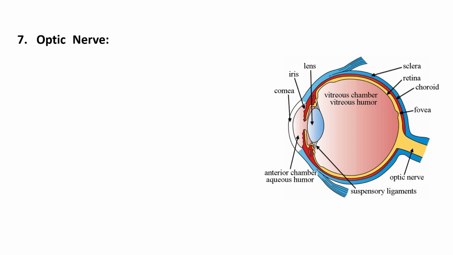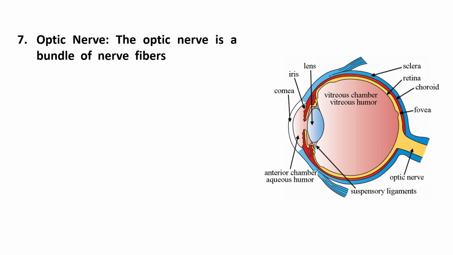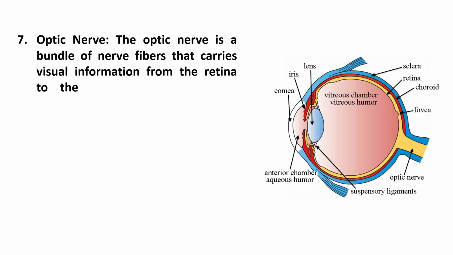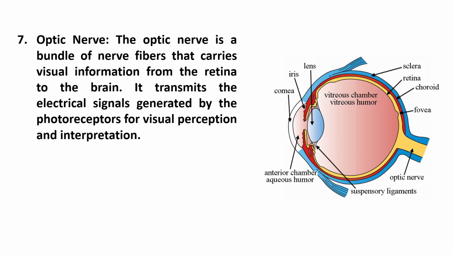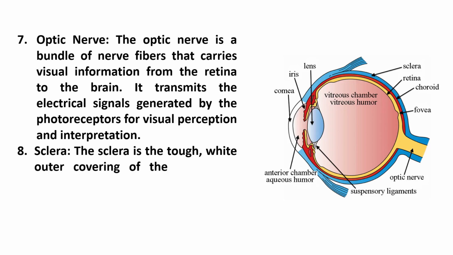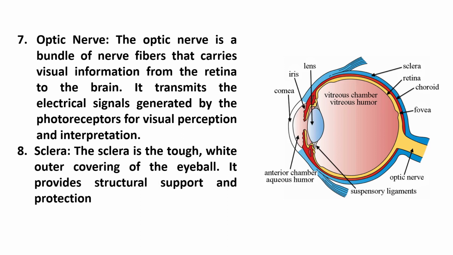Optic nerve. The optic nerve is a bundle of nerve fibers that carries visual information from the retina to the brain. It transmits the electrical signals generated by the photoreceptors for visual perception and interpretation. Sclera. The sclera is the tough, white outer covering of the eyeball. It provides structural support and protection for the internal components of the eye.